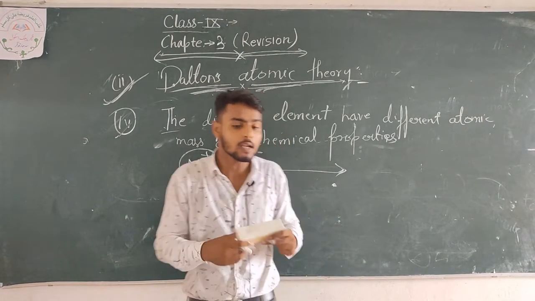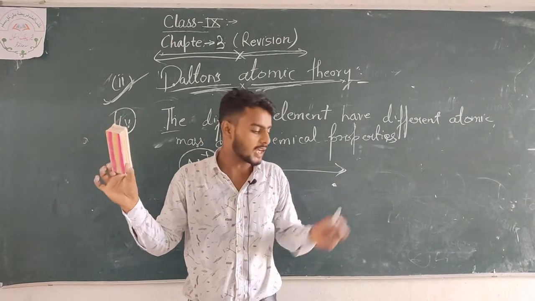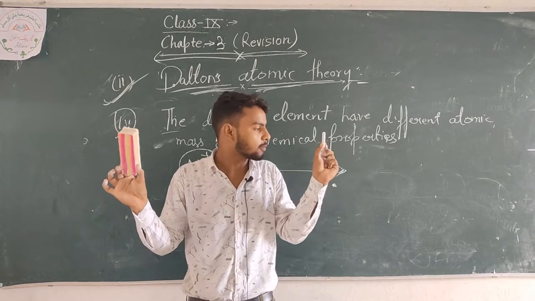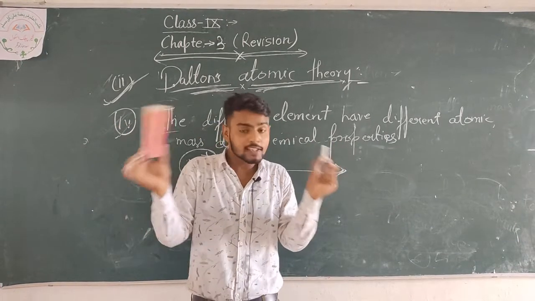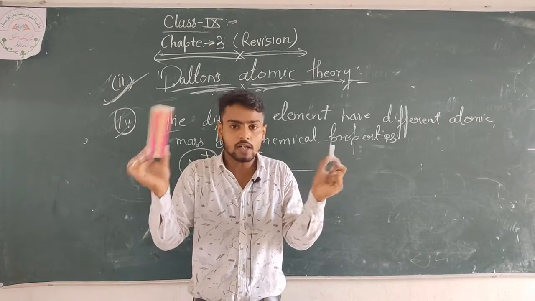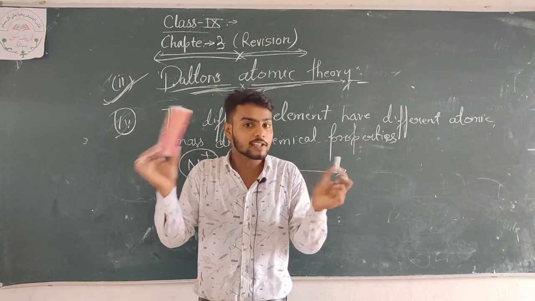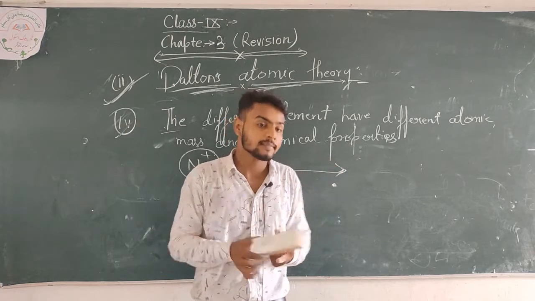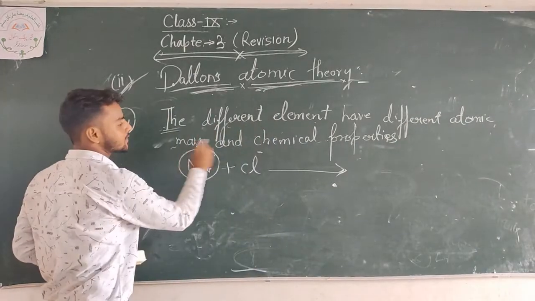If we take the atoms of a duster and the atoms of chalk, they will not be the same, their masses are different. So different elements have different atomic mass and chemical properties.